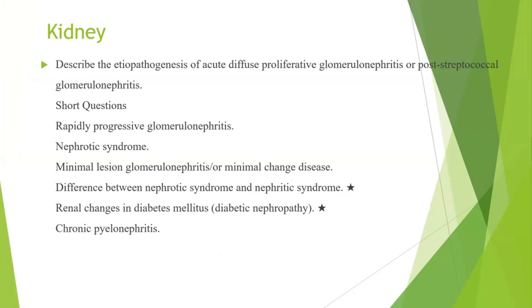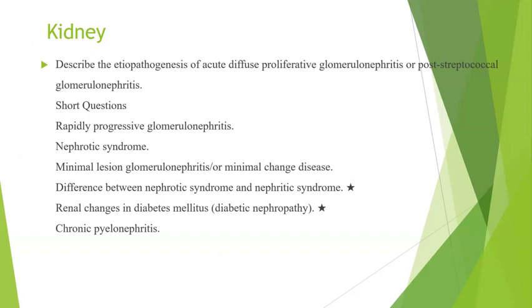So I think these are the important questions in the last 10 years from your previous question papers. I have got it down. In Pondicherry University, the most common will usually be post-streptococcal glomerular nephritis or post-infectious, which will be the long question, and nephrotic syndrome, renal cell carcinoma, Wilms tumor. So these 5 will be the usual long questions in this kidney chapter.